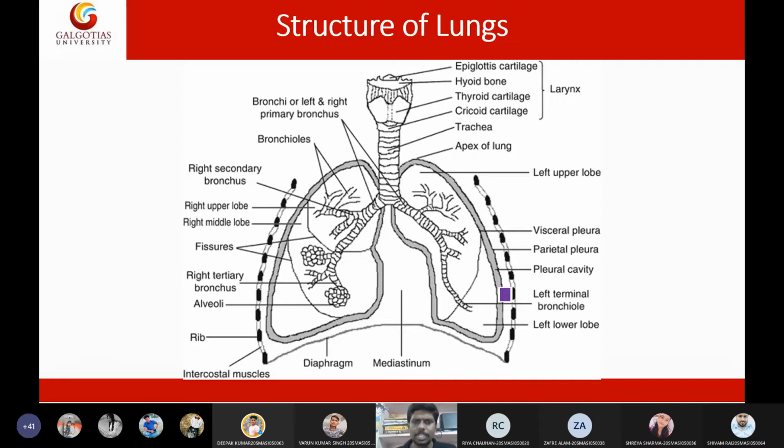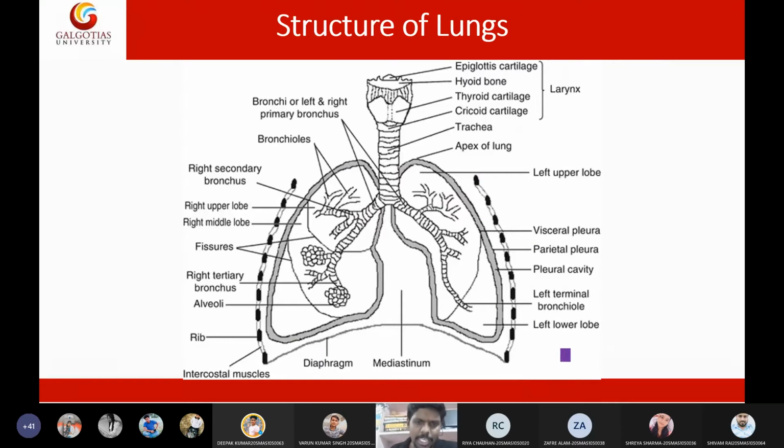And next is the area, students. These lungs are embedded in the thoracic cavity. We have different cavities in the human body. I forgot to discuss these cavities in any one lecture, I will discuss cavities anyway. These lungs are present in the thoracic cavity because it is the place where the thoracic bones or the rib cage is present. Inside this thoracic cavity the lungs are present and they are protected by the outer rib cage.